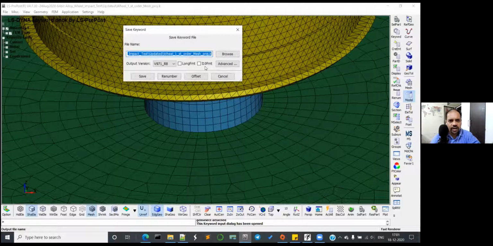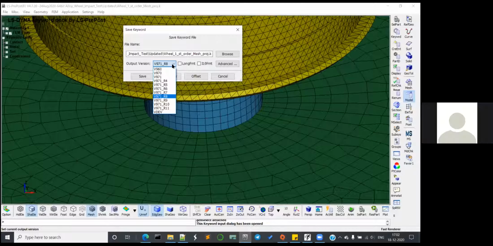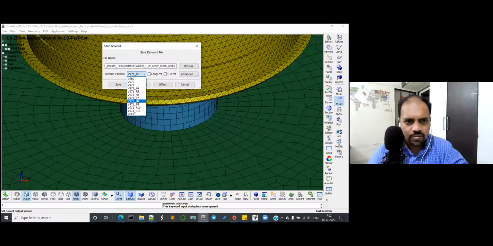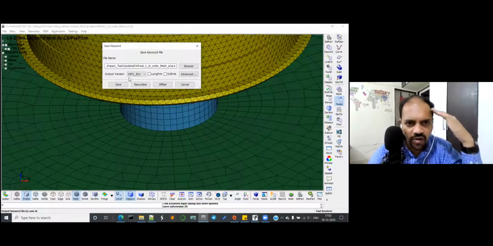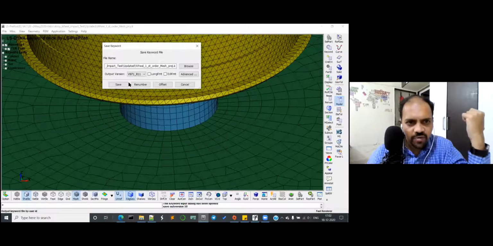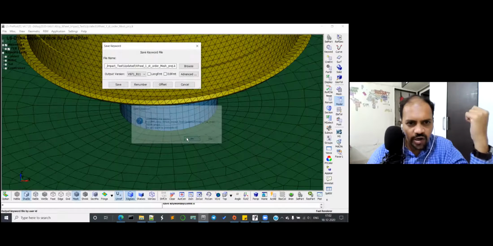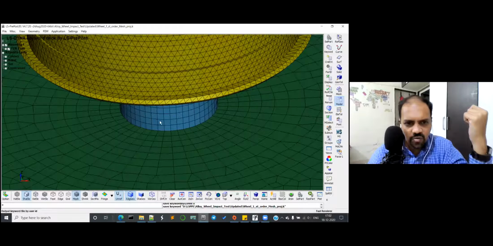And change it to whatever is the latest version. The output version, you can change it to the latest one. R11. It's chronological, right? One, two, three, four, like that. Save. Just click on save. Yeah, and overwrite it. Okay, and try running it now.